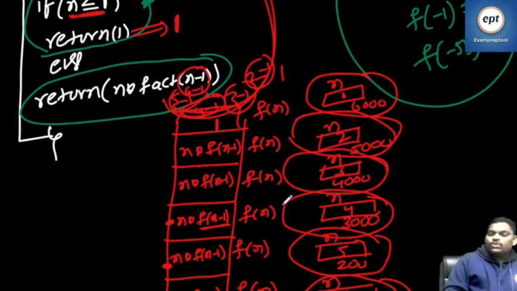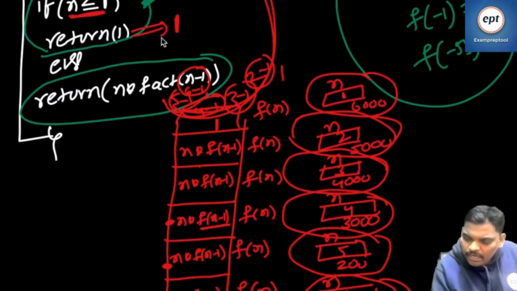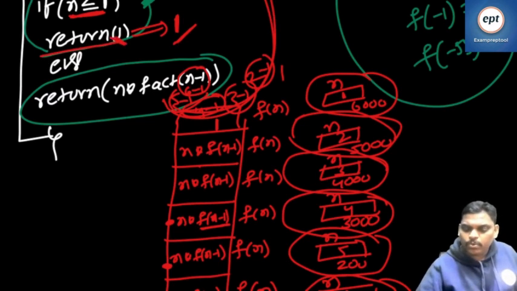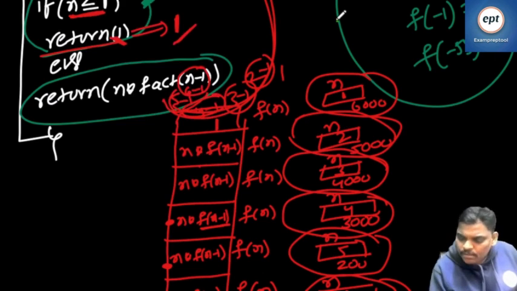Now let me ask you, wherever you are at that place, what is the n value? 1. And one more thing, listen. Whenever this 1 is coming, return 1, return means pop. When you say return, this is popped out.